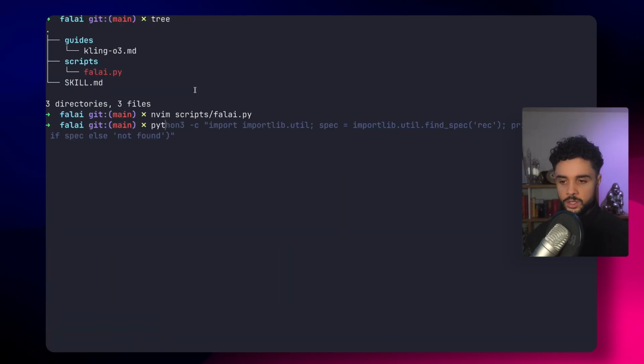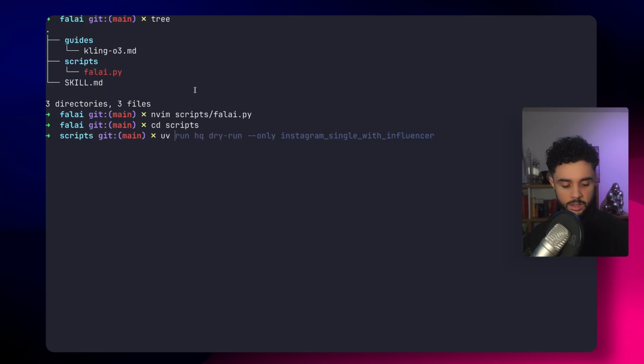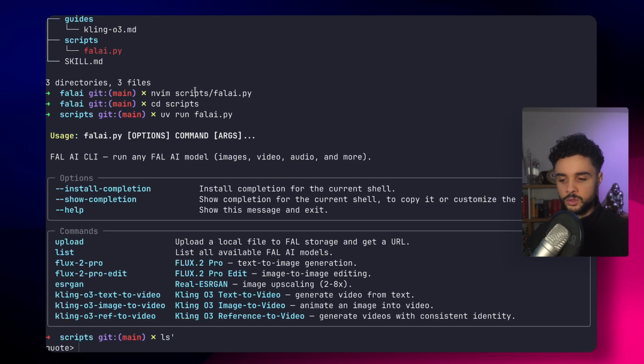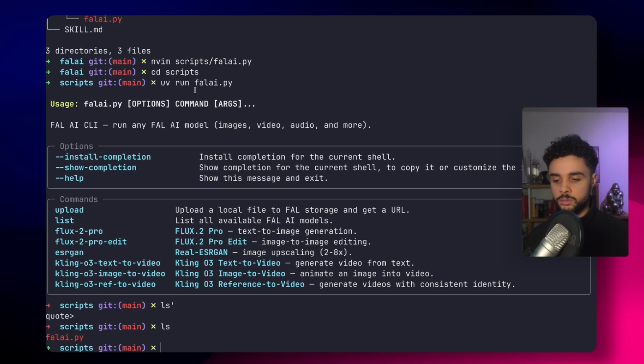Here you can use that script super easily by going in the script and running the Python file. So you see it works already. And as you can see, I have no virtual environment, nothing. It's just the fal-ai script, and UV installs everything in the background for me and runs it.